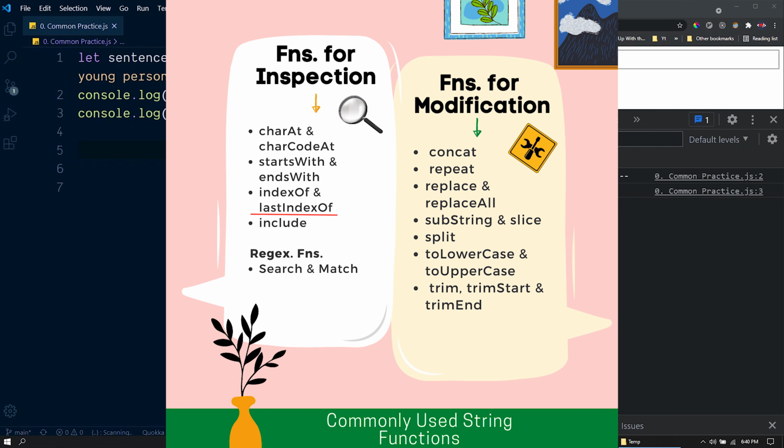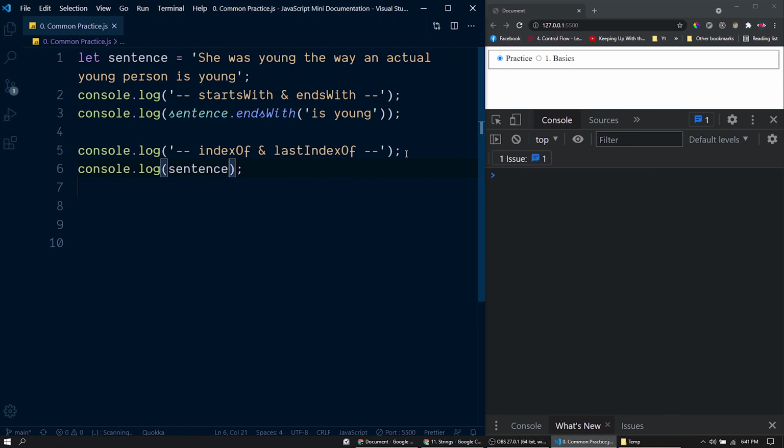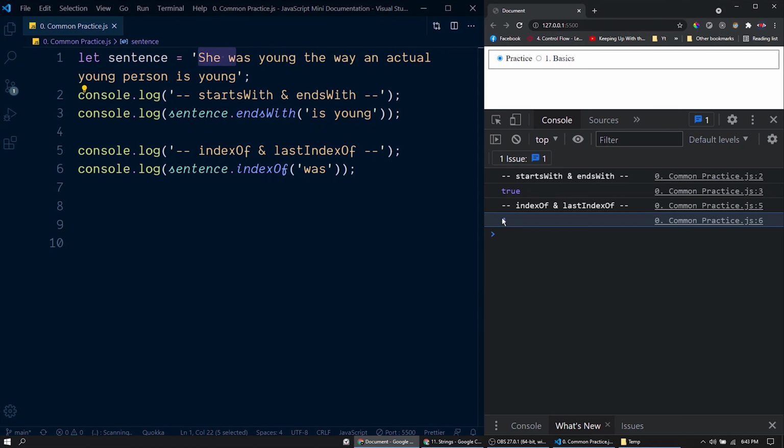Now let's discuss the next two functions, indexOf and lastIndexOf. It doesn't need an explanation, I will just start with an example here. Let's call the function indexOf from this sentence variable. Inside this function we can pass a string like this, and it will return the index of the first match. In this case, the string "was" is there at this place. So let's check the index. S is having the index 0, 1, 2, 3, 4. So that's why this function returns 4, because the string "was" is starting at index 4.